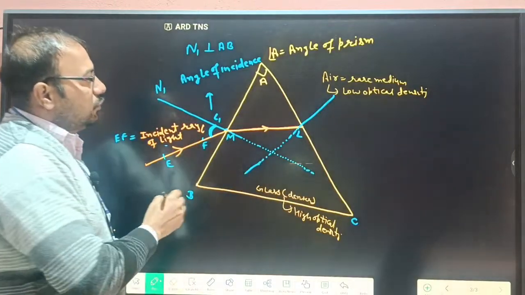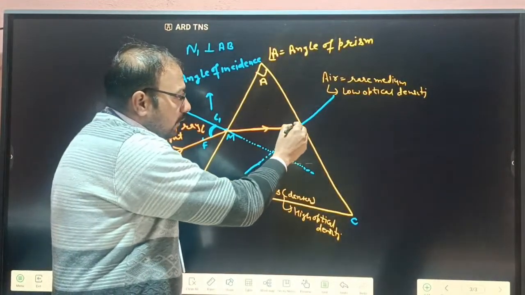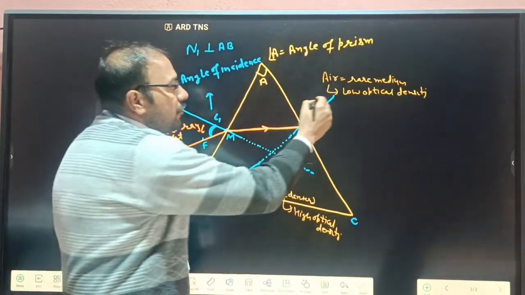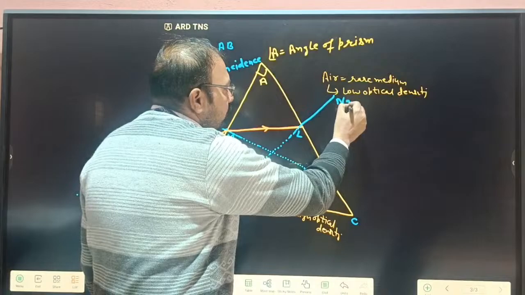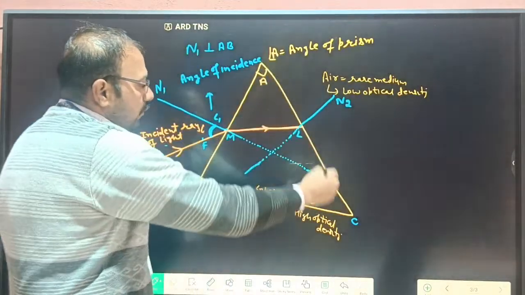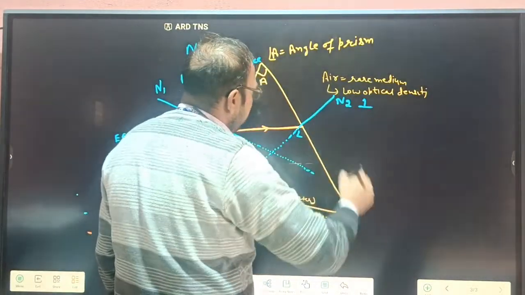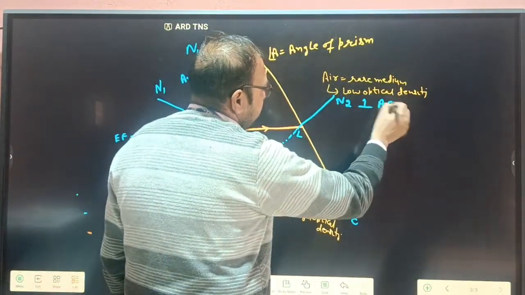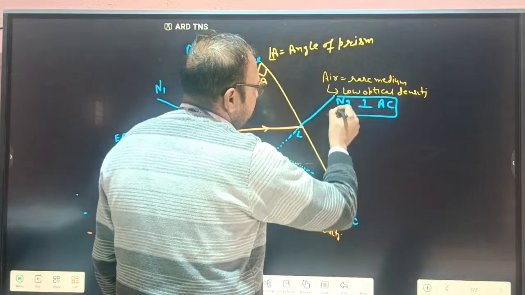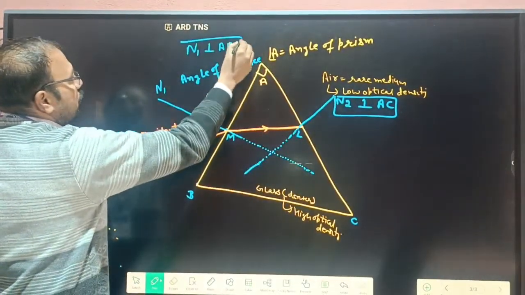So here this point is L and this normal is N2. This is on surface AC, so N2 is perpendicular to AC. This is the second normal and this is the first normal.